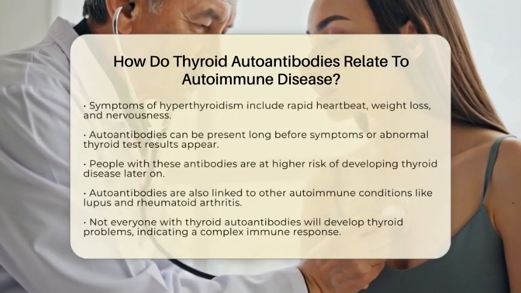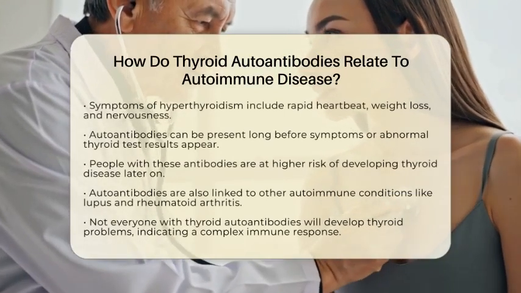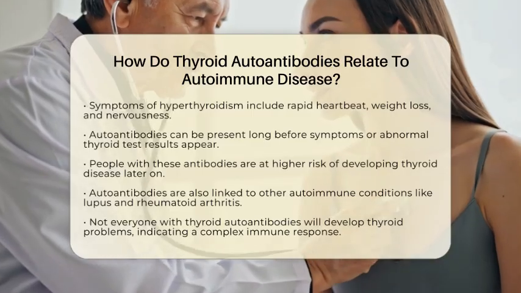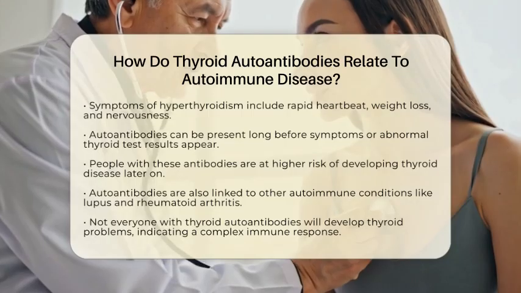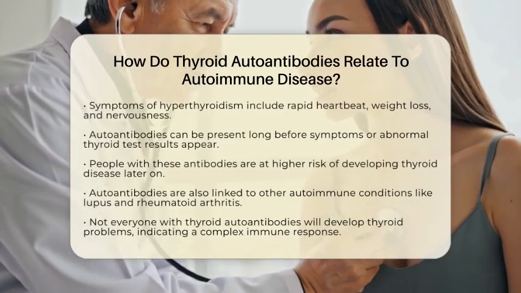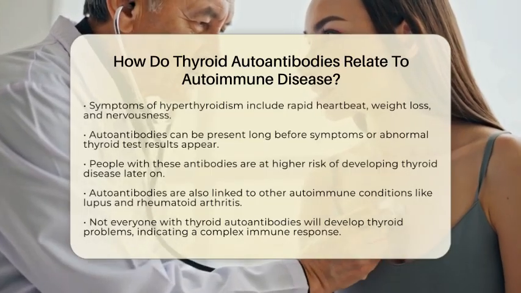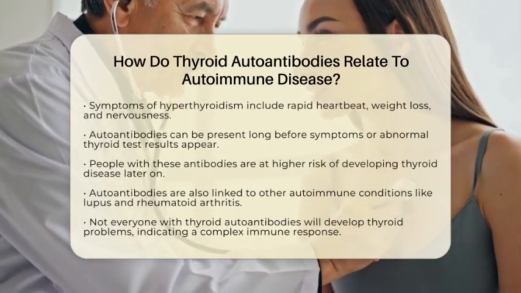Over time, this damage can lead to hypothyroidism, where the thyroid cannot produce enough hormones. On the other hand, in Graves' disease, the immune system creates thyroid-stimulating hormone receptor antibodies. These antibodies stimulate the thyroid excessively, leading to hyperthyroidism, which causes symptoms like rapid heartbeat, weight loss, and nervousness.